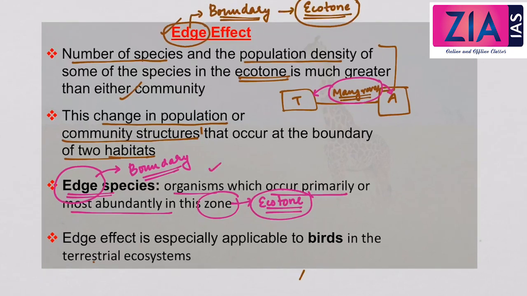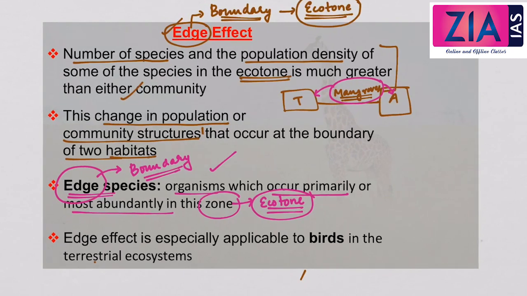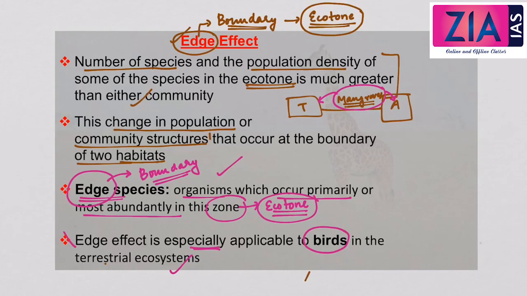So I hope this is also clear for you. And then coming to edge effect. Edge effect is especially applicable to birds in the terrestrial ecosystems. Now what is edge effect? Edge effect is that the number of species and population density of some of the species in the ecotone is much higher than either community. So this is called edge effect.